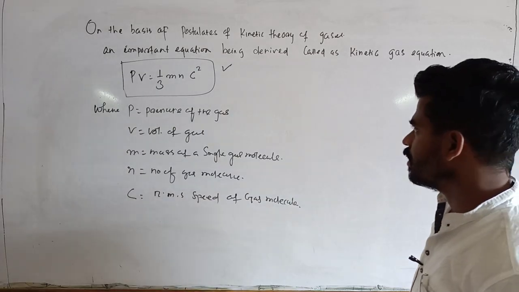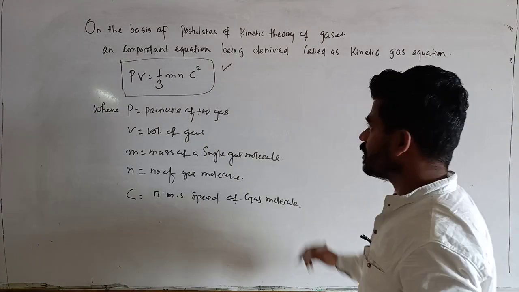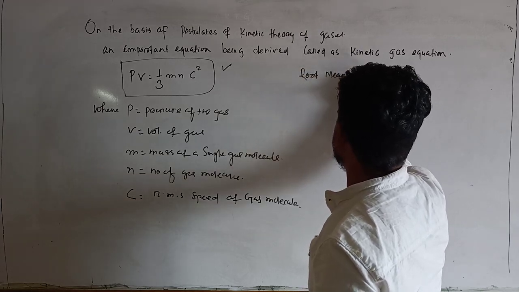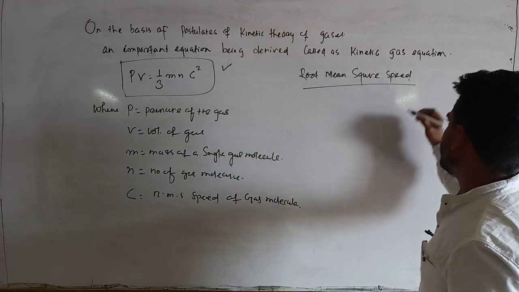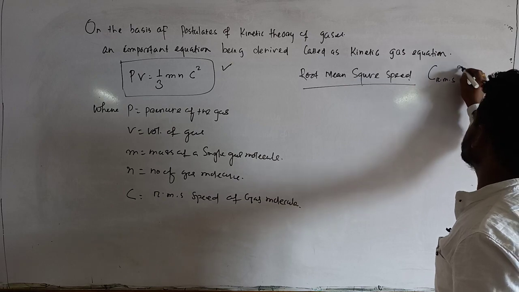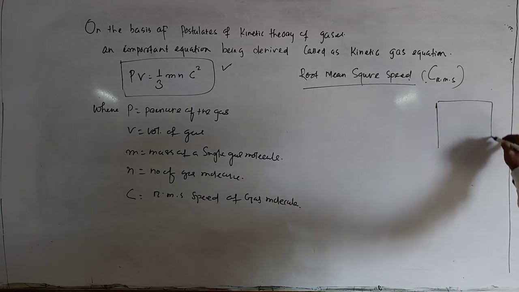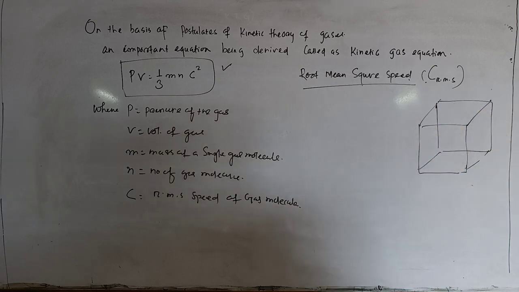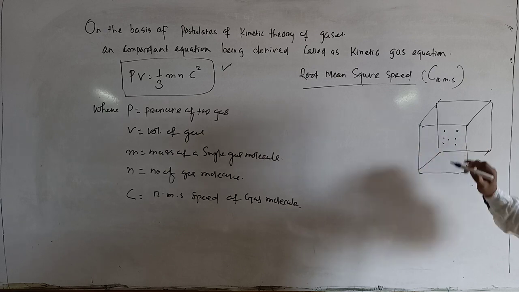Okay, now what is this root mean square speed? You can write it like this, C RMS. Very simple. If I consider a certain container and I have taken 1 mole of any ideal gas or a certain amount of ideal gas, different molecules move with different speeds.